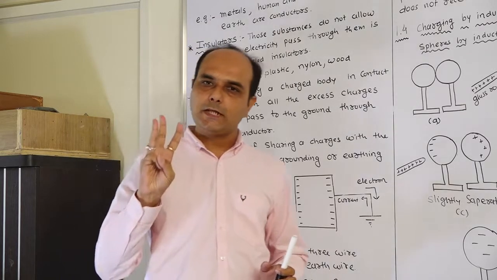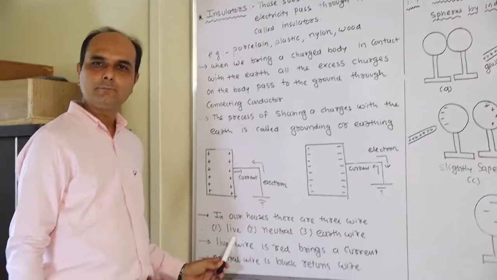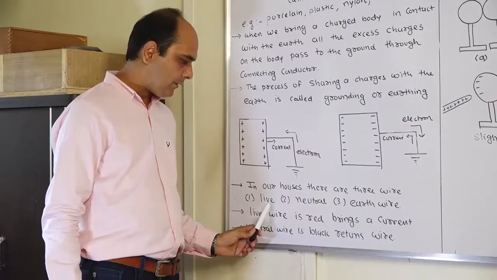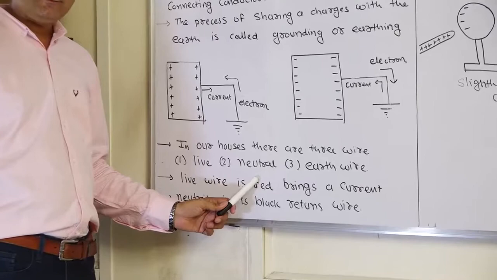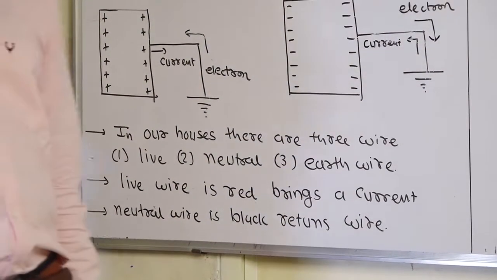Well, in our houses, when the wiring takes place, there are a total of 3 wires. The first wire is called the live wire. The second wire is called the neutral wire. And the third wire is called the earth wire.